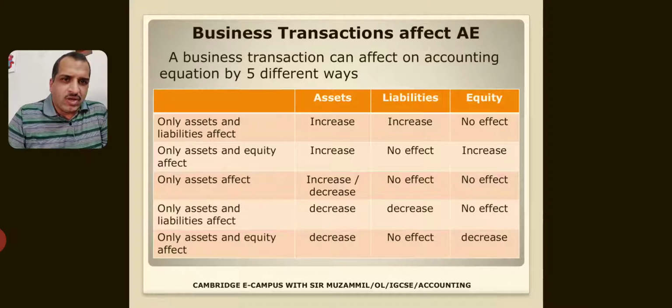Third case could be only assets effect, meaning one asset is increasing, another asset is decreasing, as we have seen in the last case. Only assets and liabilities effect, meaning if assets decrease, liabilities will also decrease. Only assets and equity effect, meaning if assets decrease, equity will also decrease.